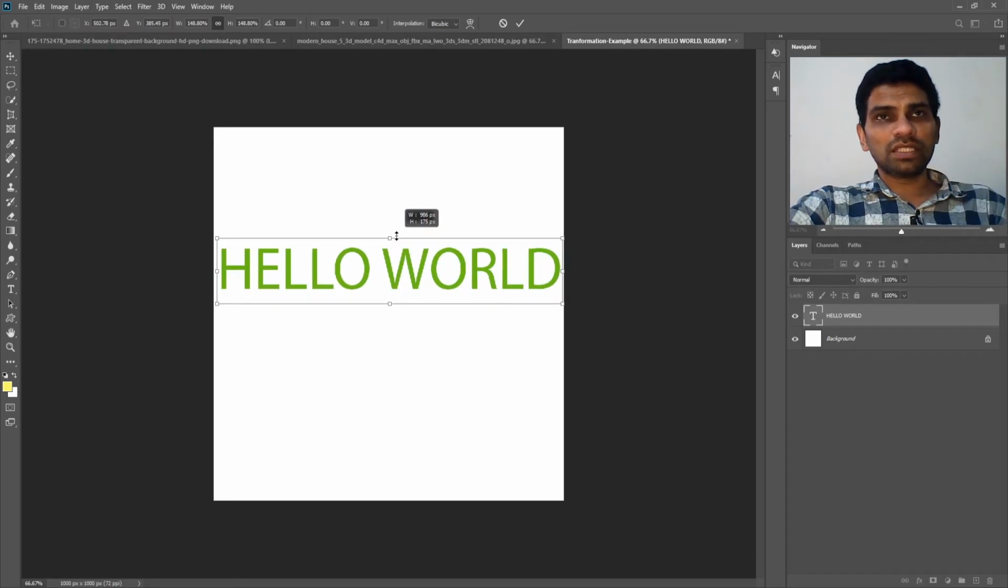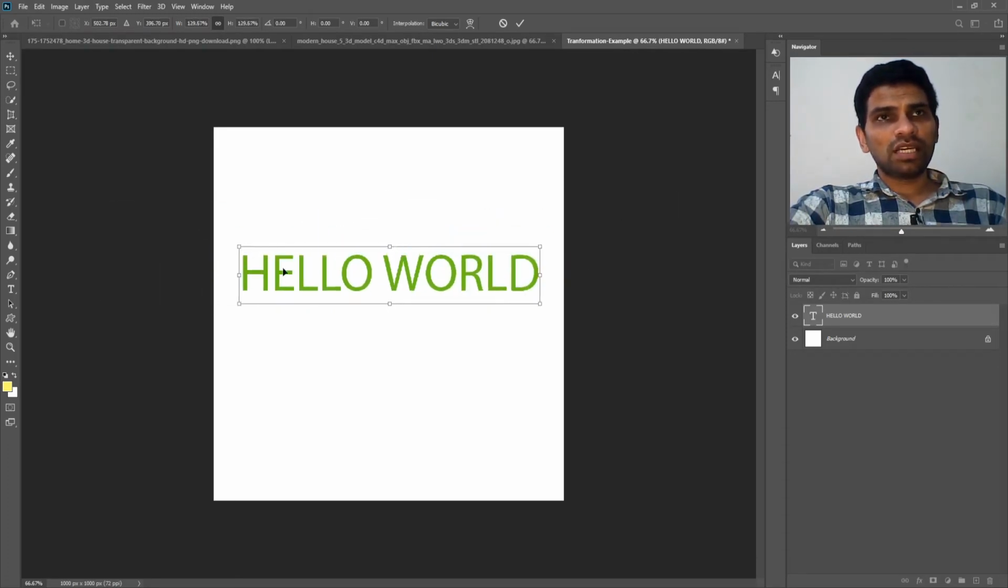Same thing goes with the upper transformation box, and all of these transformation boxes can be used to resize anything. But let me tell you an important thing. If you are not using the latest version of Adobe Photoshop CC, like 2020 or any later version, then the transformation may not work the same way as you're seeing here, because in earlier versions of Adobe Photoshop, the transformation used to work in a different way.